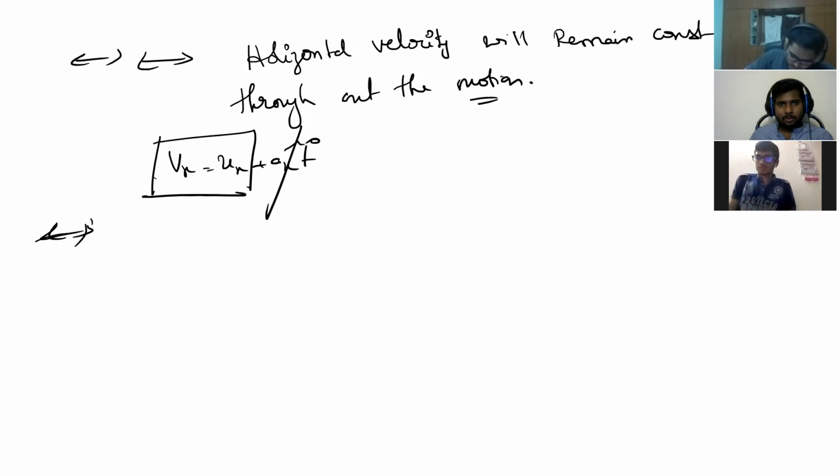A particle is projected from the ground with initial speed u. If the minimum speed of the particle during its motion is half of the initial speed u, then find the time of flight, find the maximum height, find the horizontal range. Can you do it? Yes, sir.